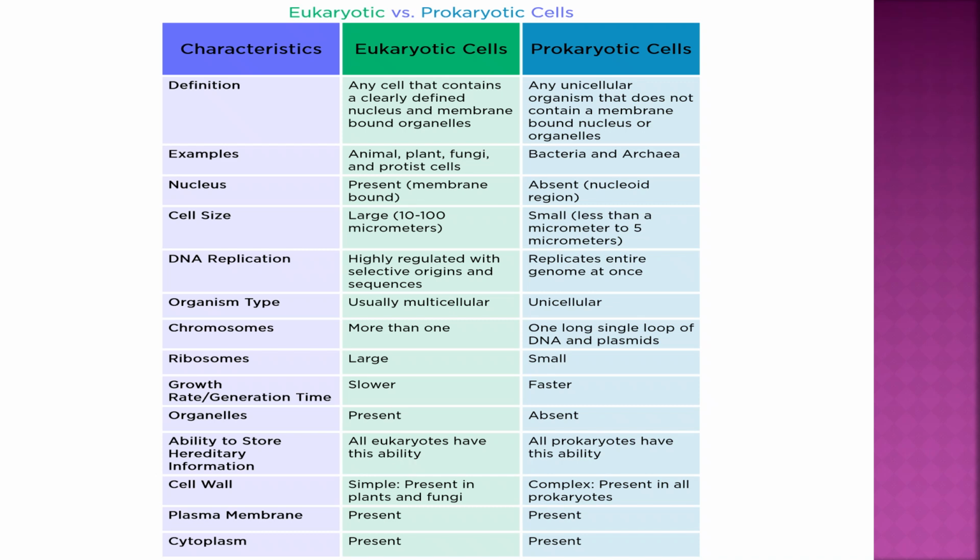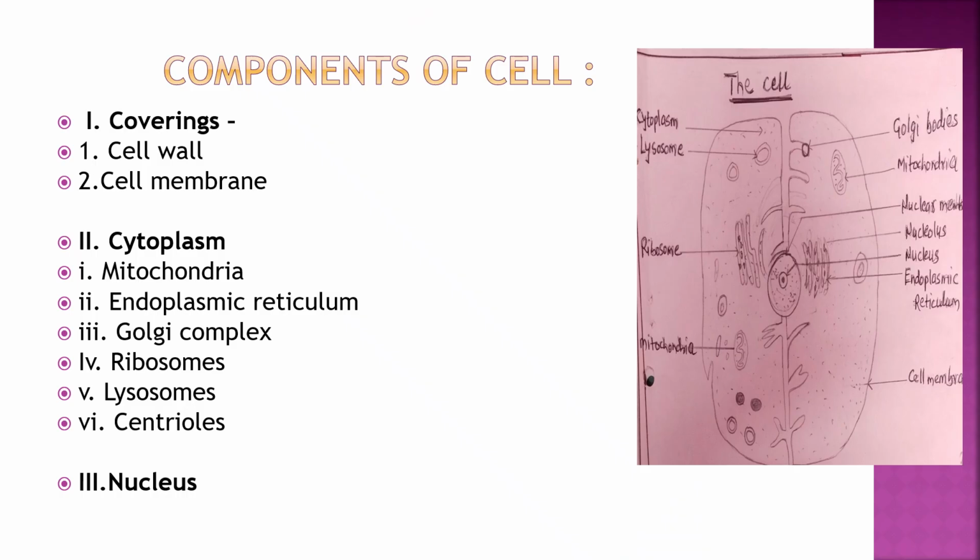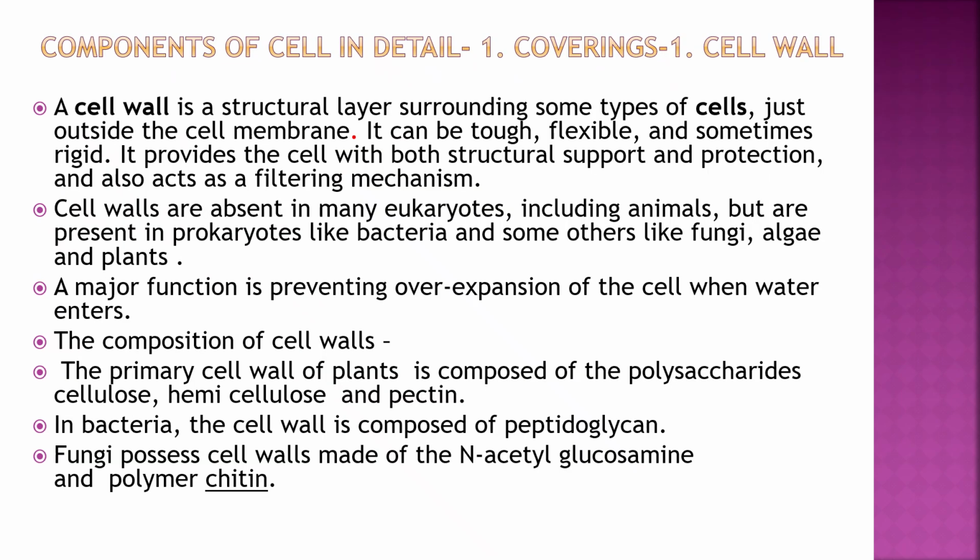Cell wall: eukaryotic simple, prokaryotic complex. Plasma membrane: eukaryotic present, prokaryotic present. Cytoplasm present in both. Components of cell: covering, cytoplasm, and nucleus. Covering: cell wall and cell membrane or plasma membrane. Cytoplasm contains mitochondria, endoplasmic reticulum, Golgi complex, ribosomes, lysosomes, and centrioles. And third is the nucleus.